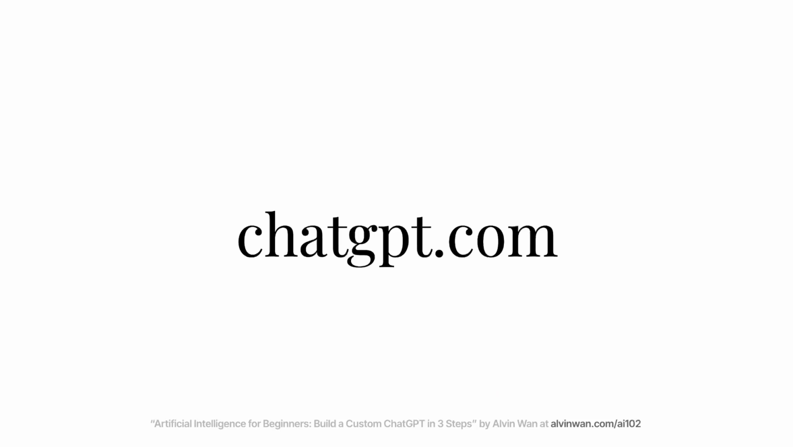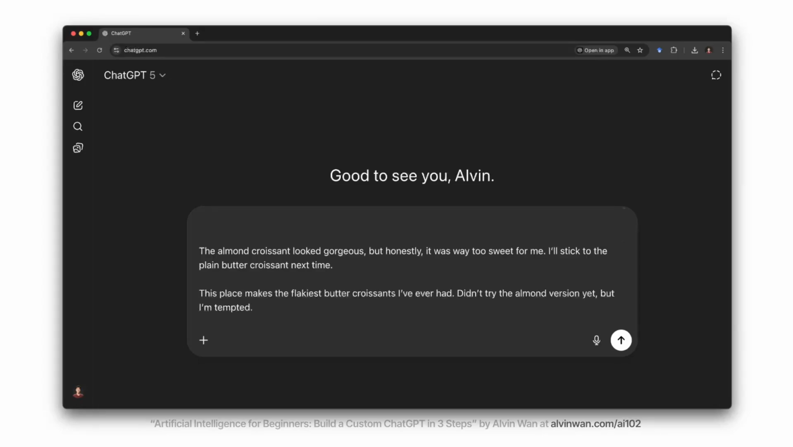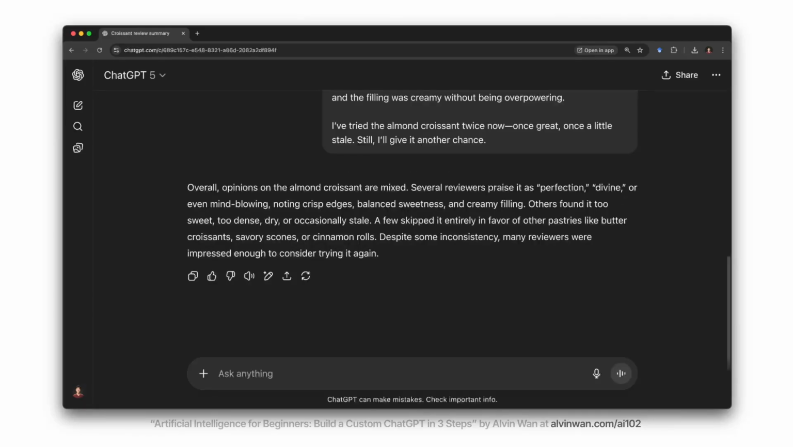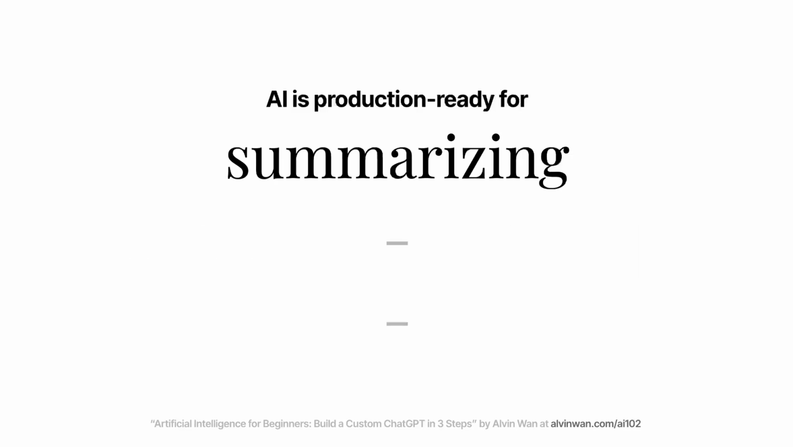In your browser, go to chatgpt.com. You'll see a page like this one. Let's paste in some reviews and ask ChatGPT to summarize those reviews. Here's our summary. ChatGPT says that opinions on the almond croissant are mixed, which seems like a fair assessment. You can see the reviews yourself at this URL to judge whether or not you'd agree. So in short, AI is pretty adept at summarization.